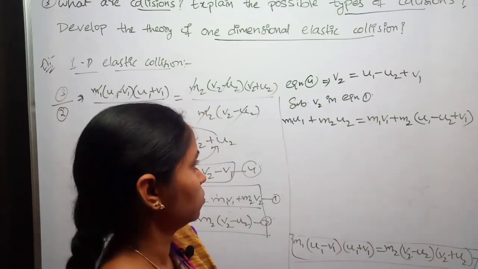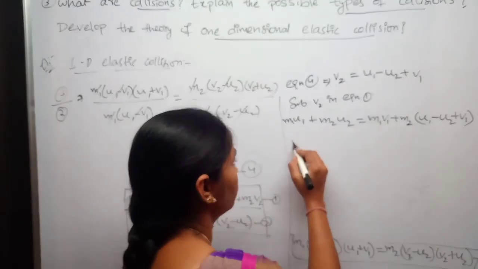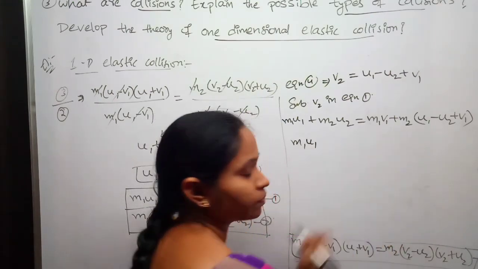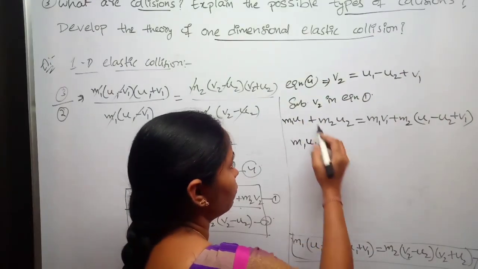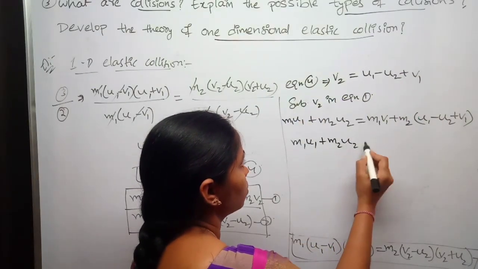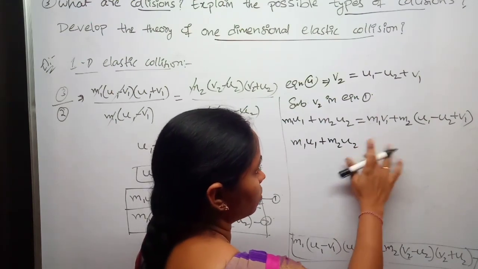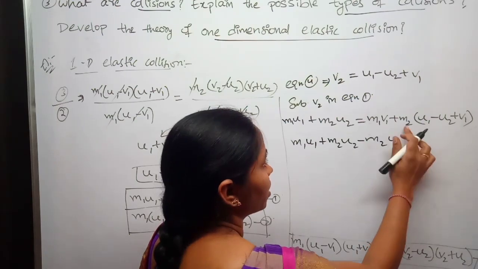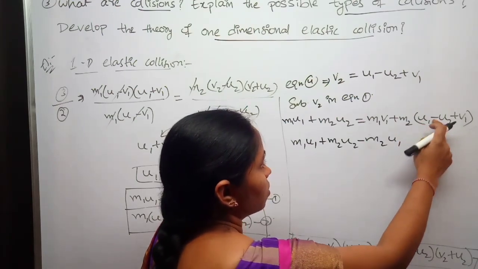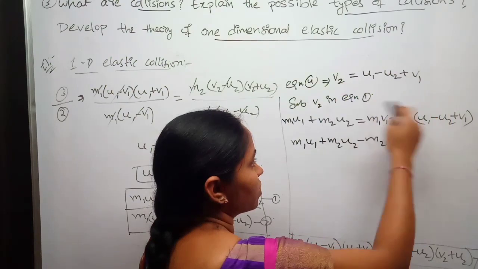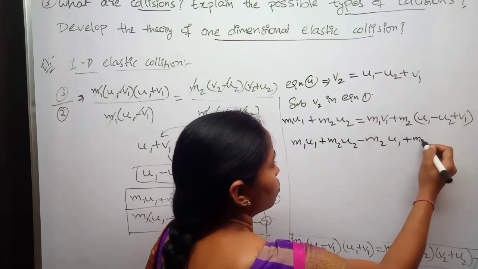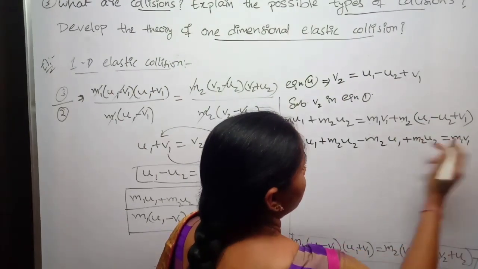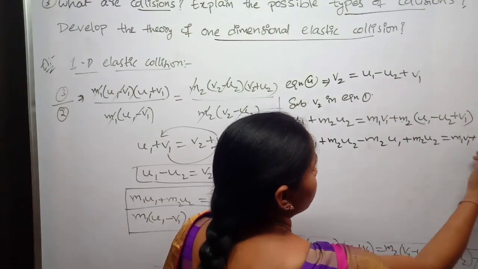Now I am bringing all the terms except this v1 towards left side. m1 u1 plus m2 u2 is equal to, bringing the terms towards left side, minus m2 u1, and when you bring this minus towards left side it will become plus m2 u2, equals m1 v1 plus m2 v1.